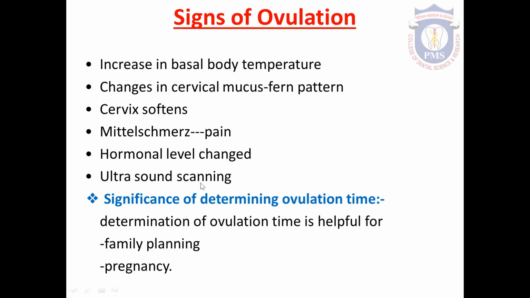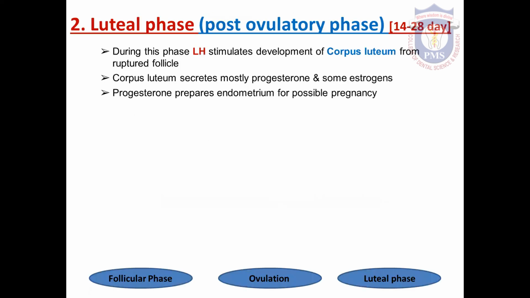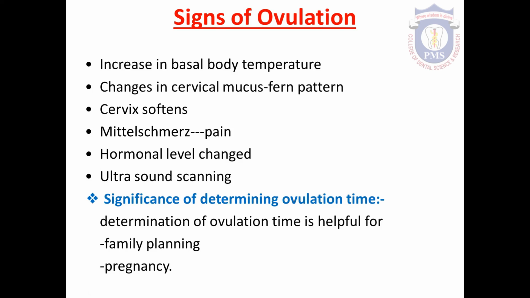And what is the importance of knowing ovulation time, or what is the significance of ovulation time? The ovulation time is helpful for family planning. It is also helpful for pregnancy. Those who don't need a child can utilize this ovulation time. They can avoid sexual intercourse during these days. In that way, they can prevent the pregnancy. And those who need the pregnancy can use this time, and it is easy for the pregnancy.